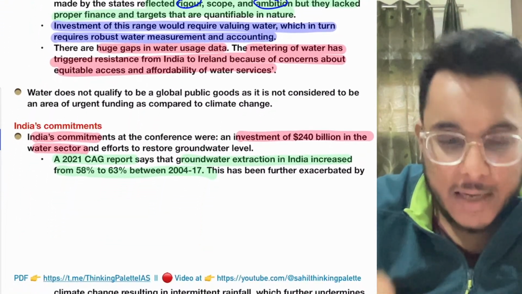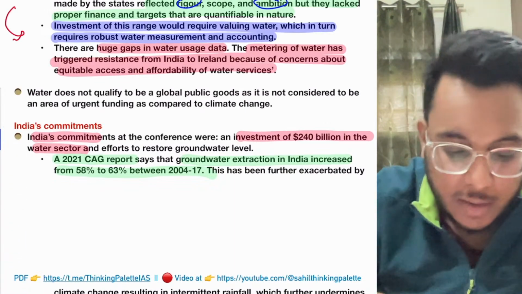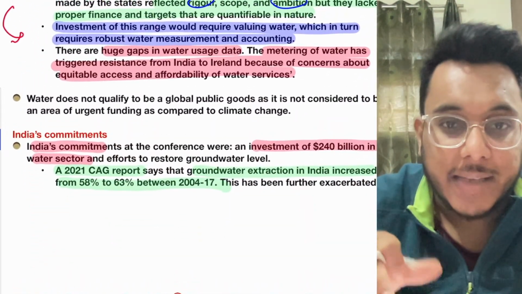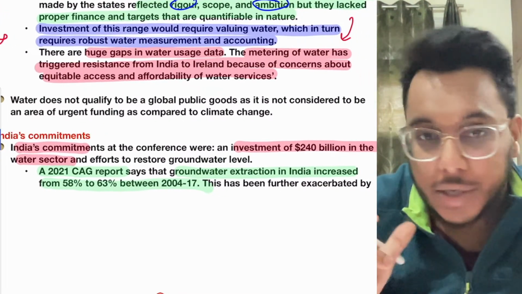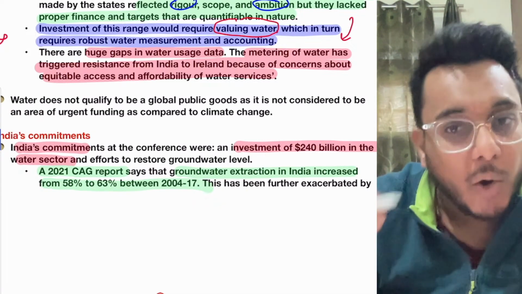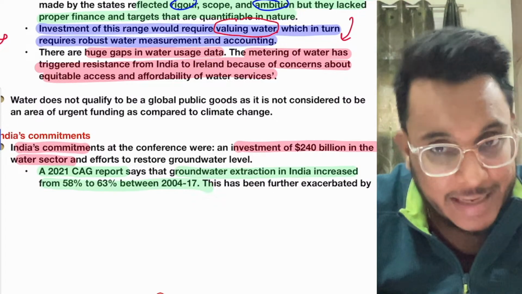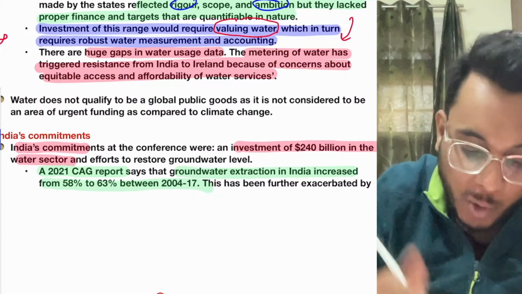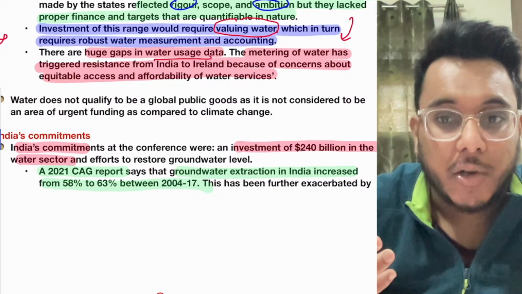But there is going to be a very big problem. Now what problem will come? Now guys, see, they are talking about how much money they will be mobilizing. $114 billion, this much money they will mobilize. But understand this particular thing, how that money will come, we don't have any concrete roadmap. Moreover, we also need to start valuing the water. Now water is not valued that much. Fine, you see, we are giving free water in the agriculture farms. Metering of the water does not happen properly. Okay, water usage data is not proper. If we don't have water usage data, how to account for the water?